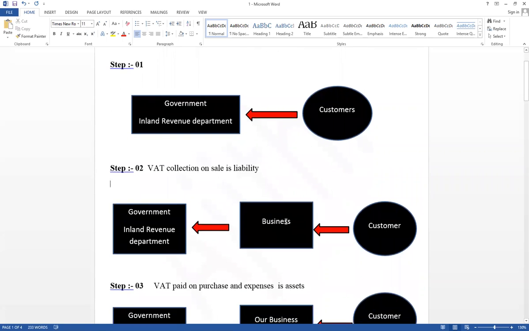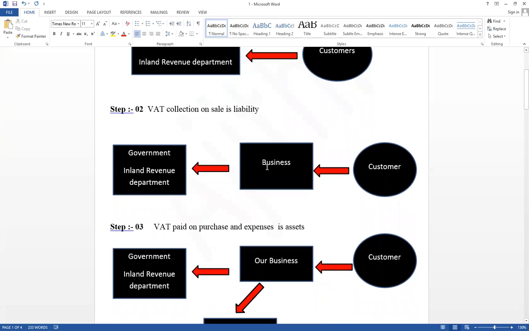Reason: VAT is collected. The business is the person who collects VAT from the customer and gives it to the government. The government charges the customer, and that part is collected by the business. Therefore, we have to discuss value added tax from the business point of view. Business is the person who collects VAT from the customer and gives it to the government.